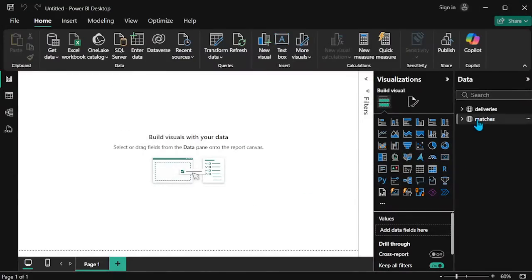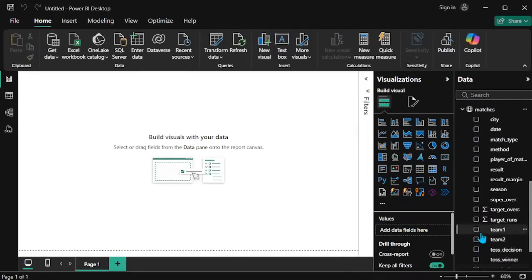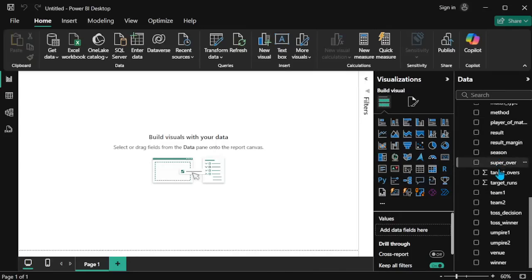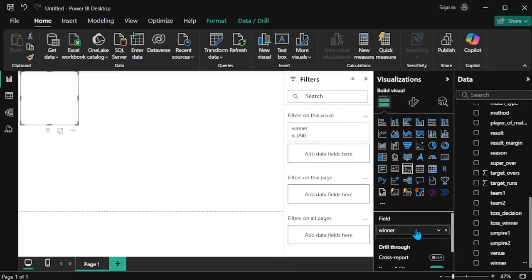Okay, so now I will create the visualization part for matches. First I will create the slicer, so like choosing options. So what is our main motto? How many times is the winner there? What is the winner name? Now the winner column is there. So now I create a slicer to visualize the winner part. I select this winner column to present in this particular field, that is the slicer field.